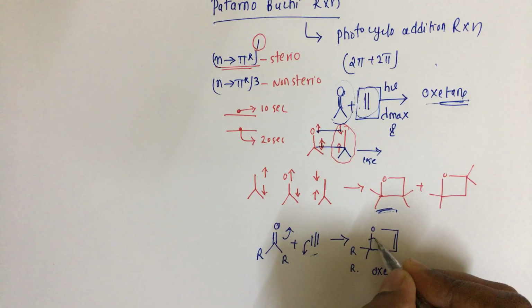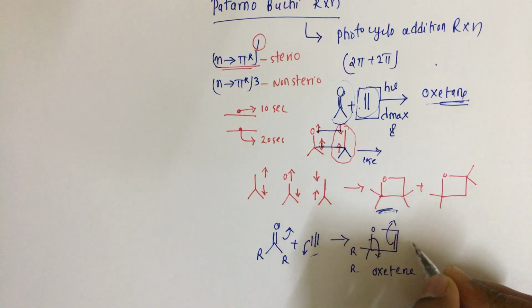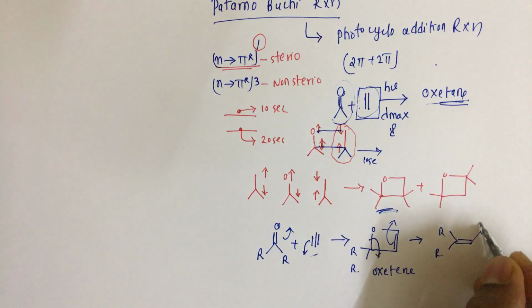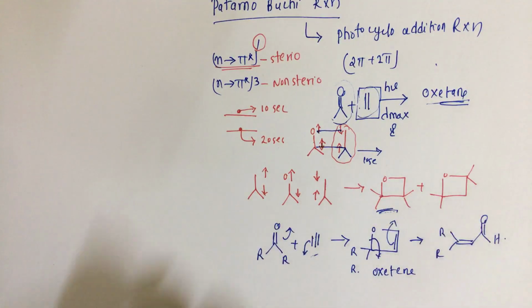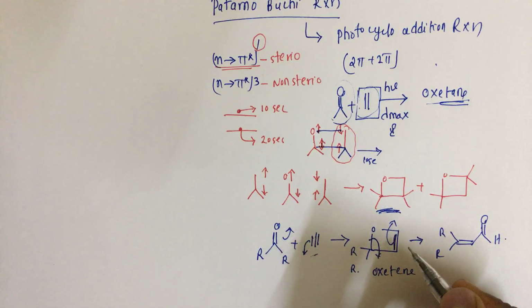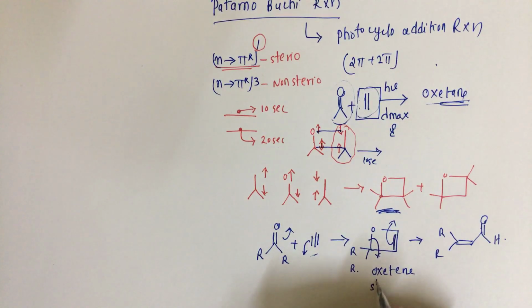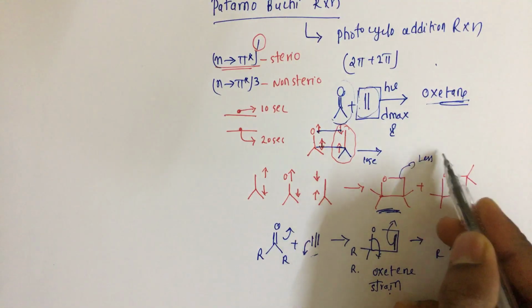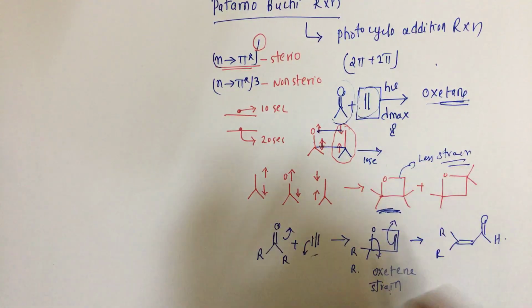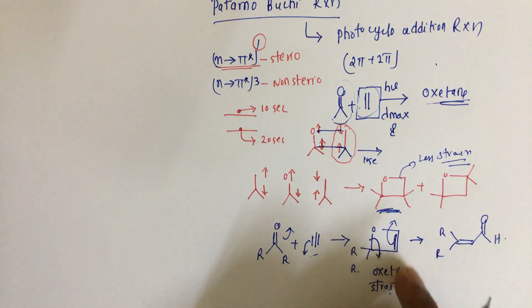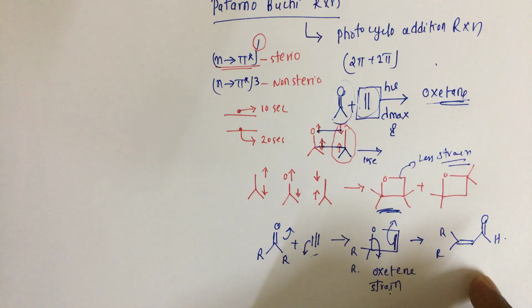This comes like this and this goes like this, so we get an alpha beta unsaturated carbonyl compound. This one is strain free, but here we have sp2 carbons, so it has strain, compared to this one which has lesser strain. That is why with an alkyne ring opening takes place, because the oxetine is a highly strained molecule. So the alpha beta unsaturated carbonyl compound will be the major product.